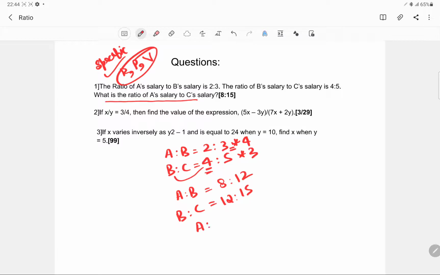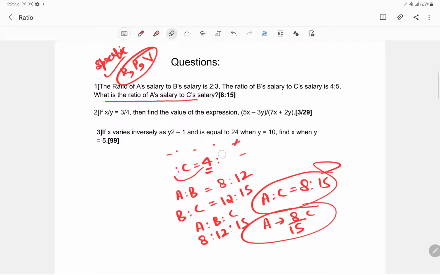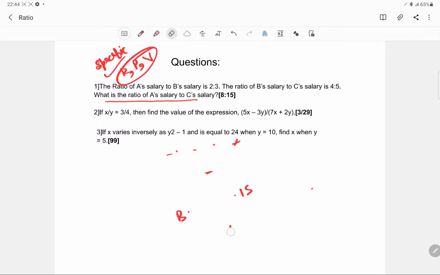And now you can say A is to B is to C is nothing but 8:12:15, and A is to C is nothing but 8:15. Okay, so you got it, that A's salary is actually 8/15 times of C's salary. So it's very less, almost half. Now the trick I told you, you can easily get the answer from that as well.